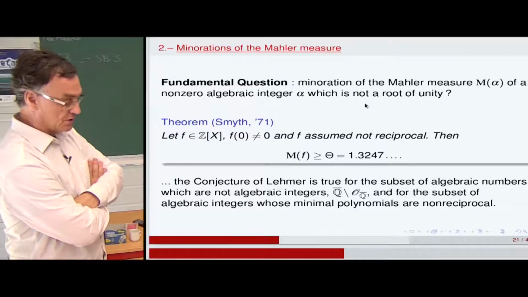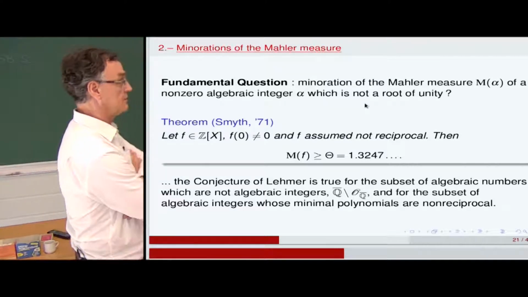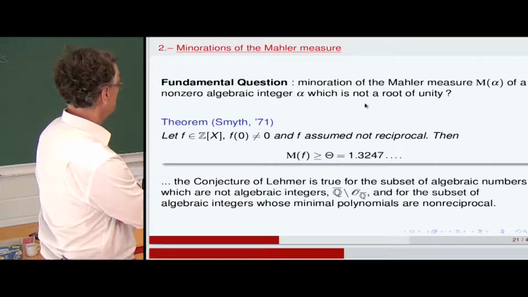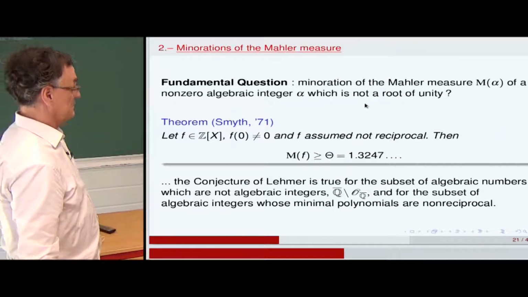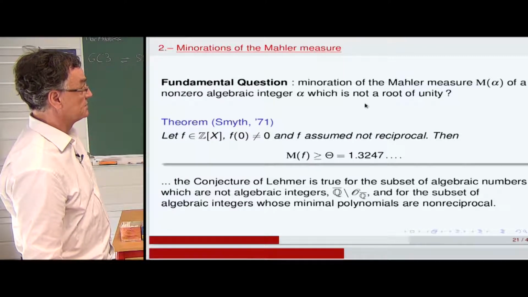I will show you after also a list of polynomials with very small Mahler measures, obtained recently by Mossinghoff and others, where they are in the list. And what Lehmer did at that time was extremely good.